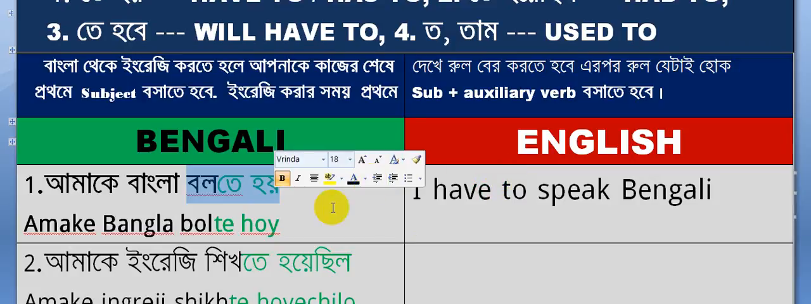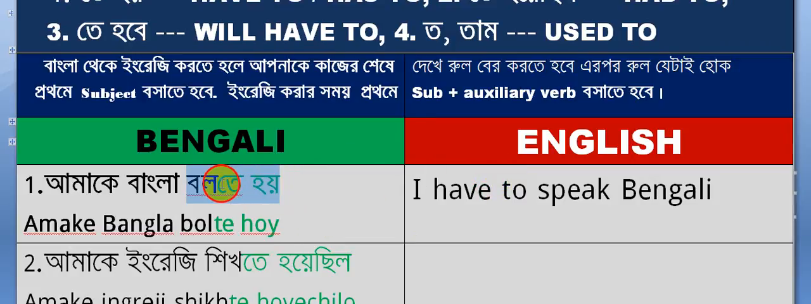That means if you get te hoy at the end of the Bengali verb, you will have to use have to. আমাকে রান্না করতে হয়, so you will have to say I have to. রান্না করা means cook, so I have to cook. আমাকে রান্না করতে হয়. আমাকে ইংরেজি শিখতে হয়. শিখতে হয়, have to learn. So if you want to say আমাকে বাংলা শিখতে হয়, you can say I have to learn Bengali.